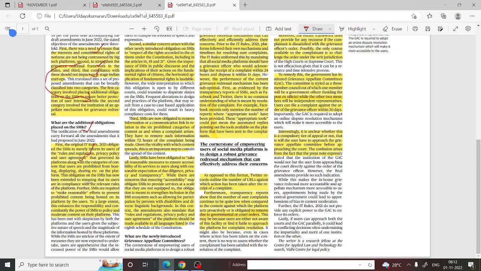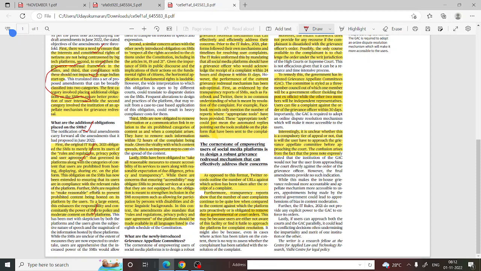The obligation of SMIs has now been extended to ensuring that the users are in compliance with the relevant rules of the platform. Further, SMIs are required to make reasonable efforts to prevent prohibited content from being hosted on the platform by its users. To a large extent, this enhances the responsibility and the power of SMIs to police and moderate content on the platform.